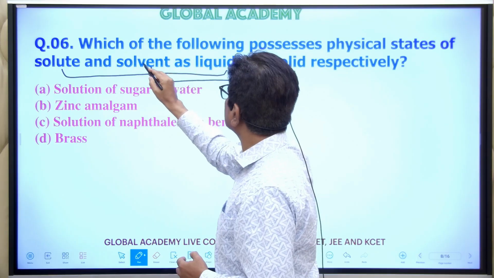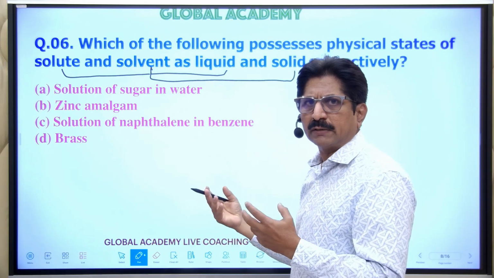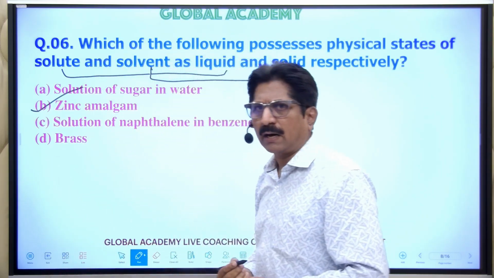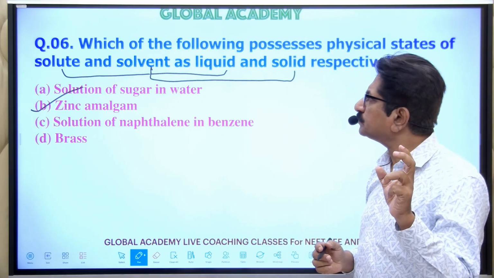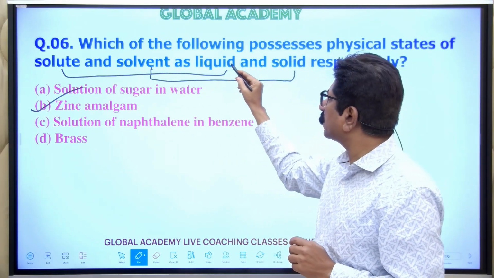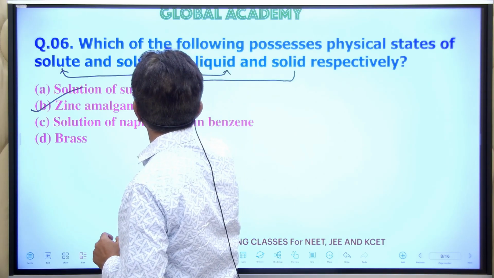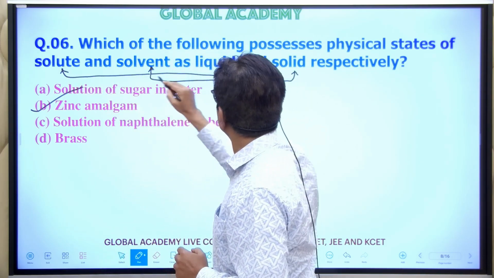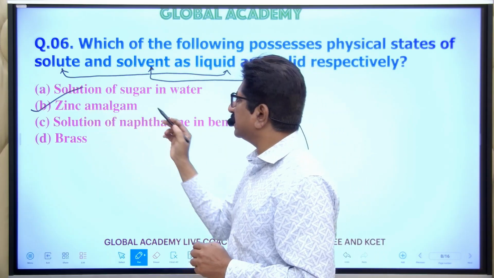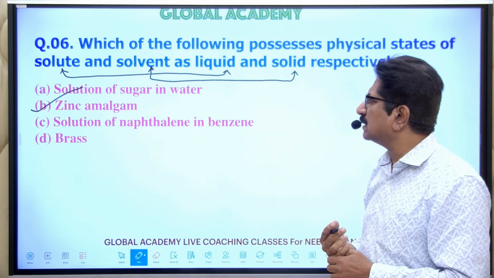We solved one like this before, and here the answer is B, the zinc amalgam, because zinc is the solvent which is a solid here, and the solute is a liquid which is mercury. So the zinc amalgam is the right answer.